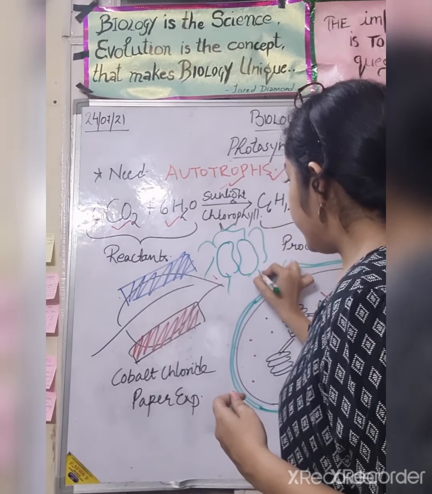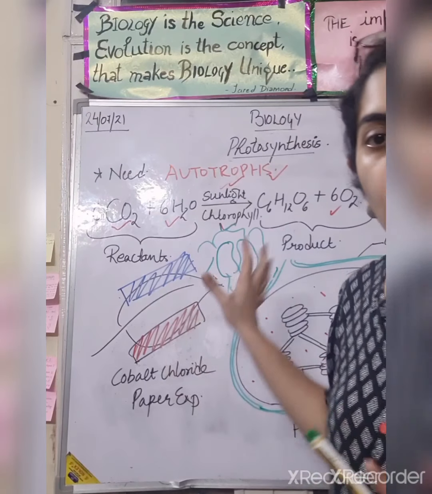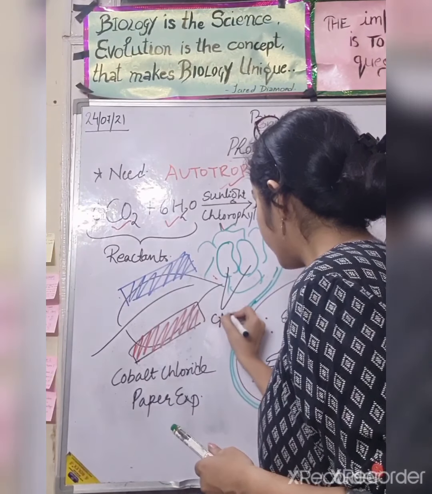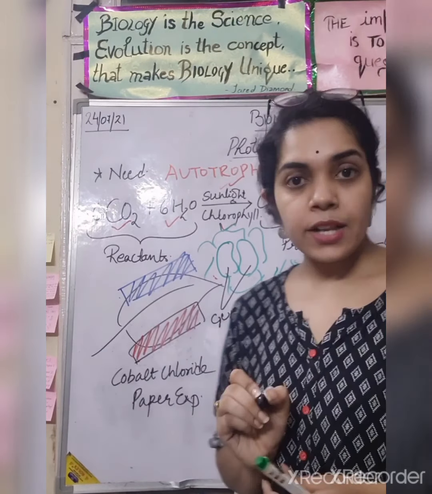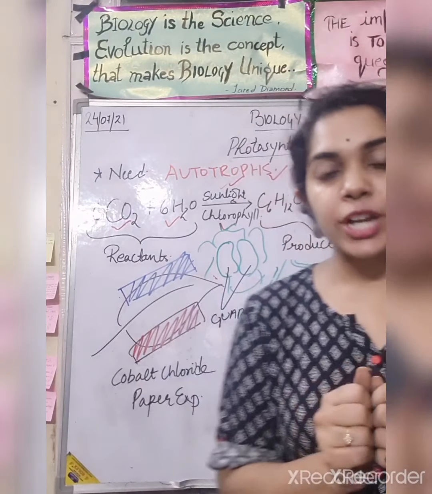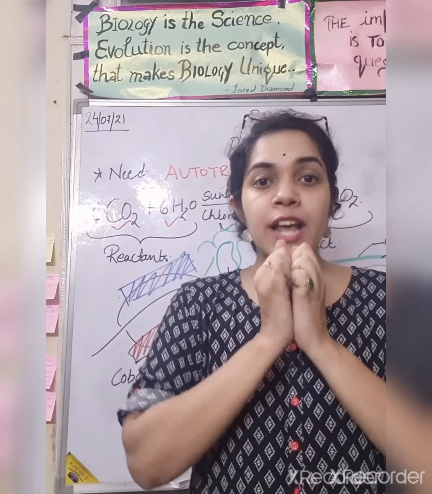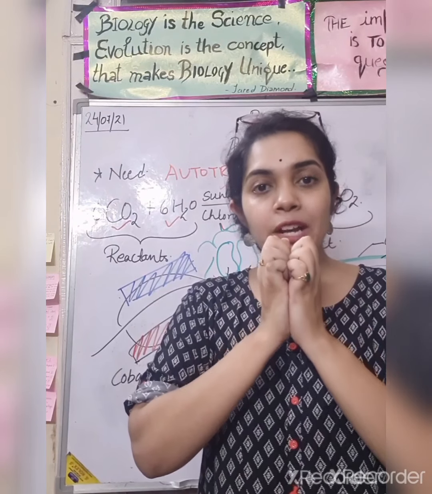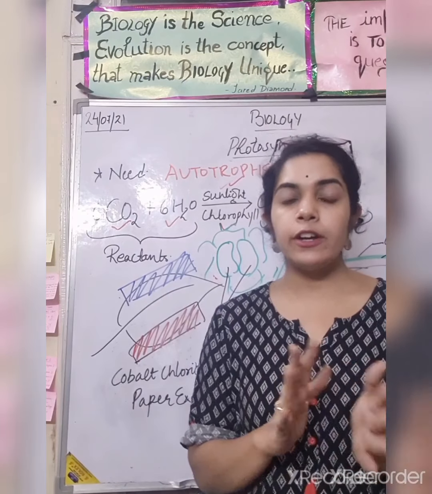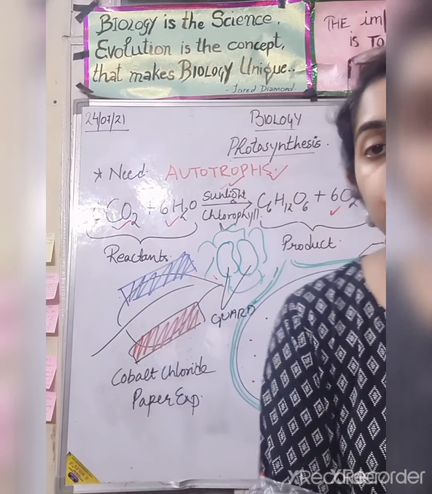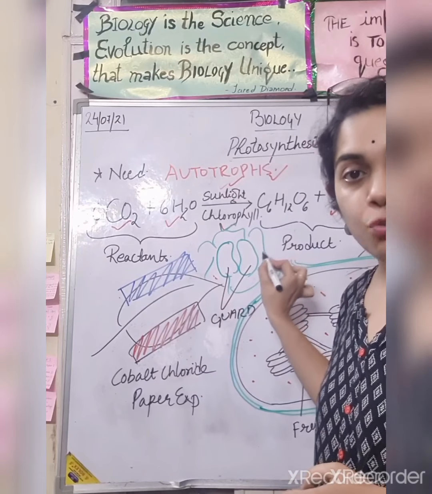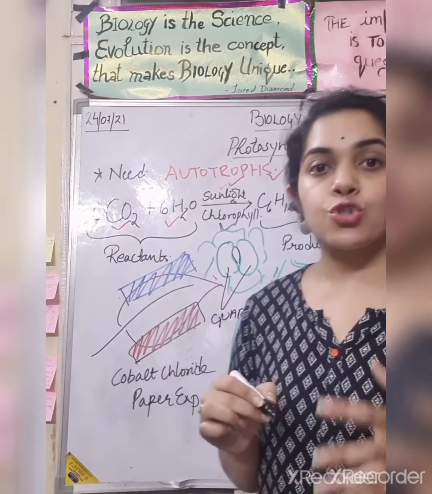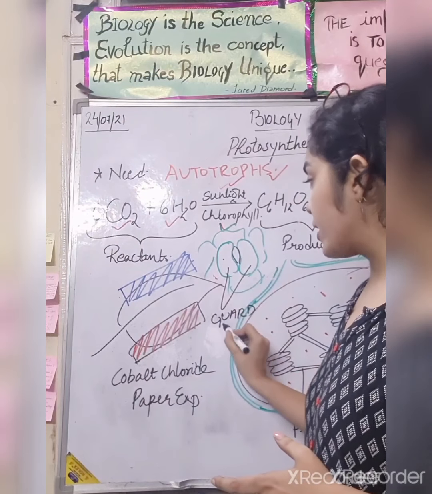These are the guard cells, bean shaped, and the stomata can be closed and can be opened according to the turgidity of the guard cells. Fine. So this is the structure of the stomata. There is an opening, known as the stoma, and these are the guard cells.